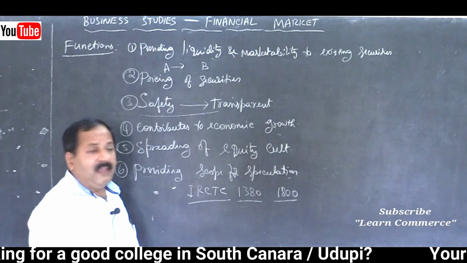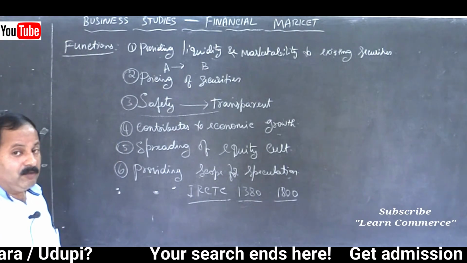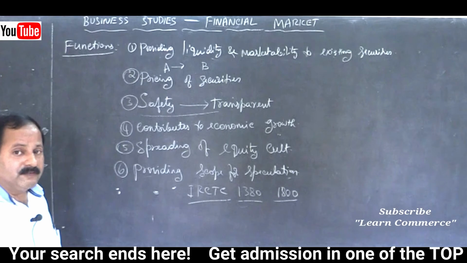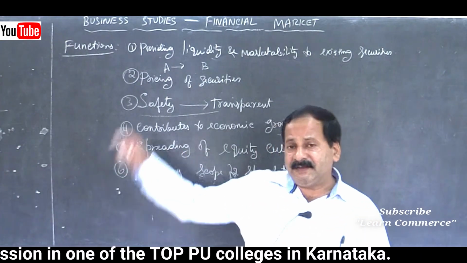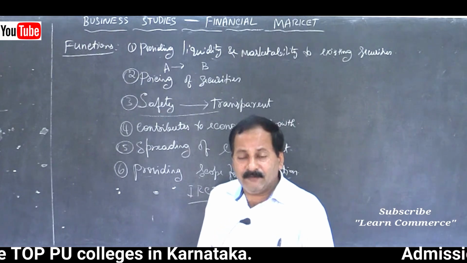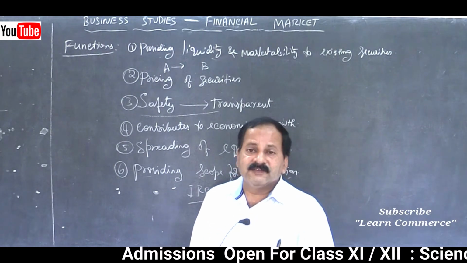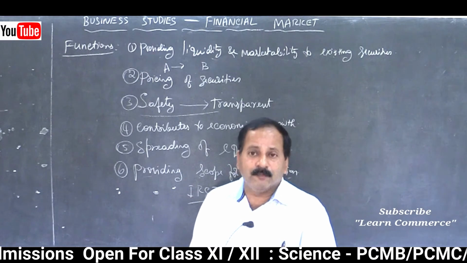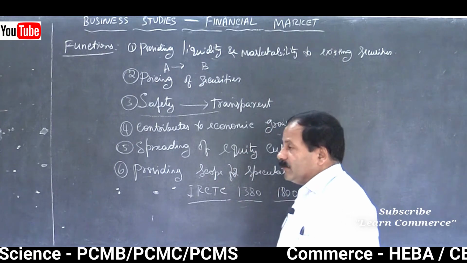And because of the existence of the stock exchange only, people will speculate. They will buy the shares, they will hold the shares, and they will wait for the right time to come, that means the expected rate to come. And when the expected rate comes, then they will sell the shares and come out of the script, and they will make money, they will book profit. So these are the various functions of stock exchange.